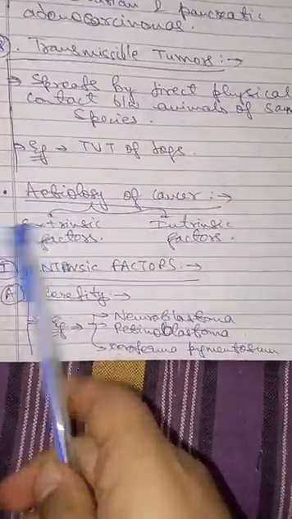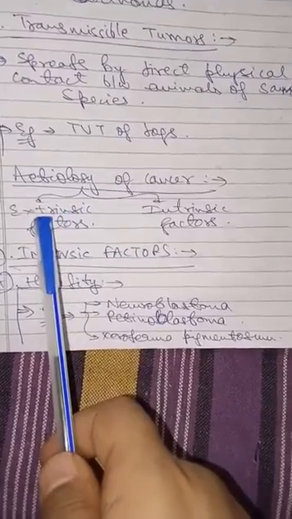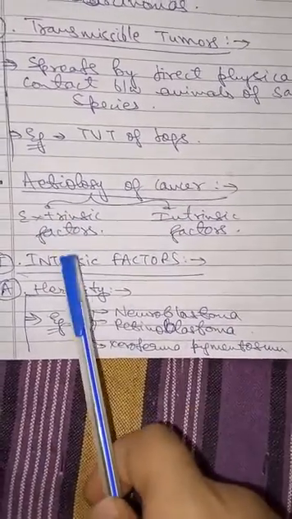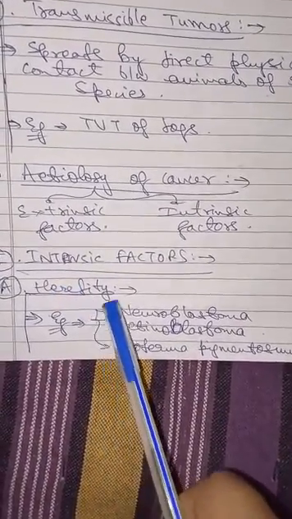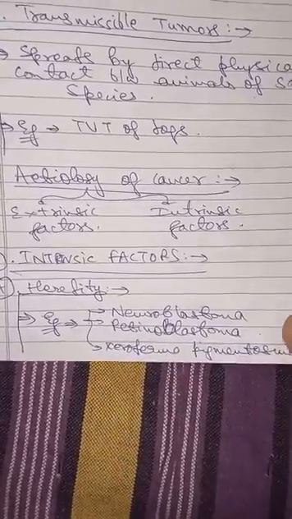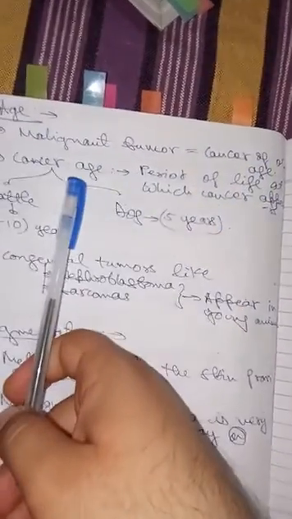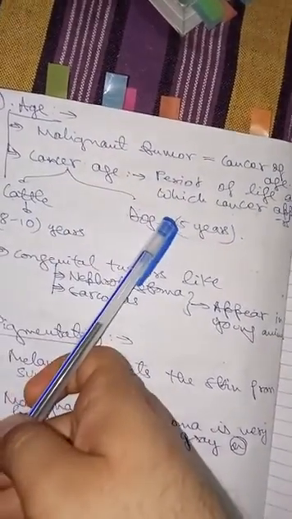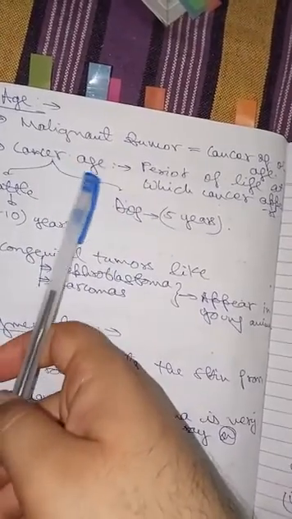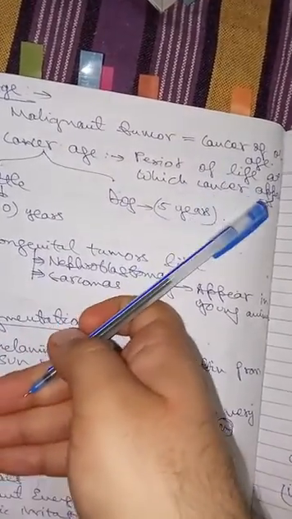Next is etiology of cancer, or cause of cancer. There are two causes: extrinsic and intrinsic. Intrinsic causes include hereditary, which includes these three types of cancers, not so important. We just have to learn the names of the factors. Age: malignant tumor is cancer of old age. Cancer age in cattle is 8 to 10 years and in dog is 5 years, and cancer age can be defined as the period of life at which cancer appears. Very easy.